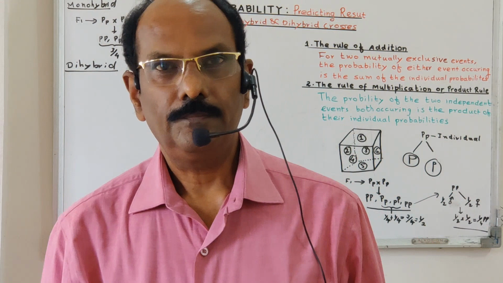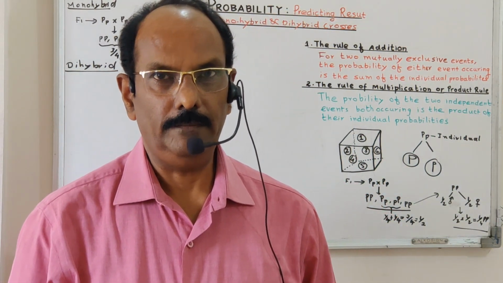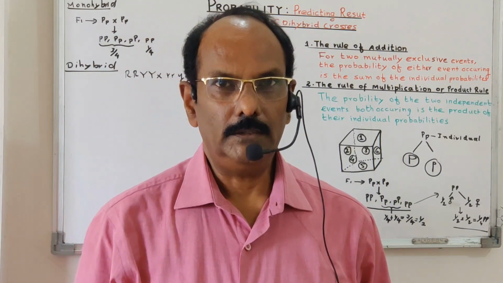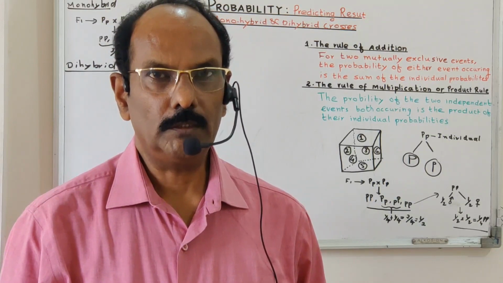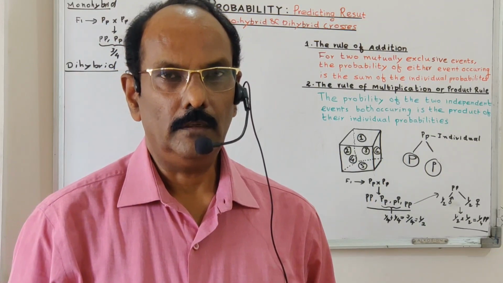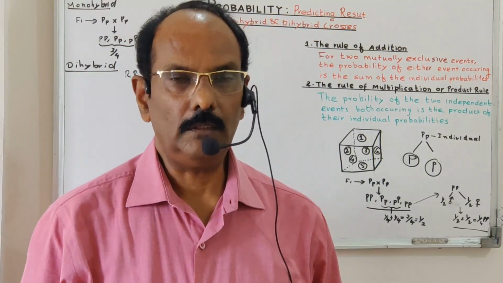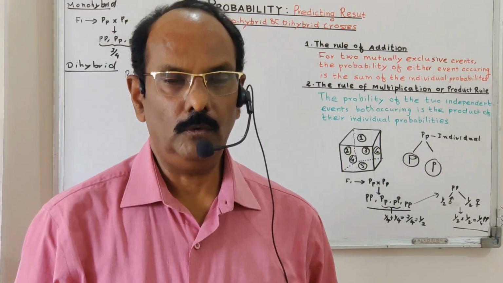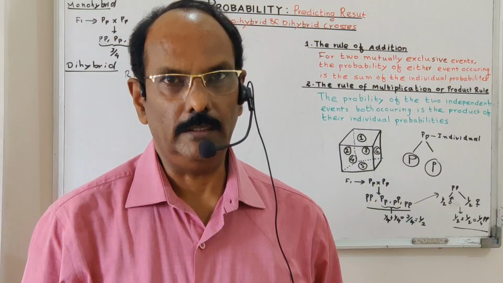Good morning, students. Today we are going to discuss something about probability. The probability part of statistics is very important in considering the outcome of a monohybrid cross and a dihybrid cross. It helps us a lot to predict the possible genotype and phenotype in both monohybrid and dihybrid crosses, and we can also apply it to the trihybrid cross and beyond.